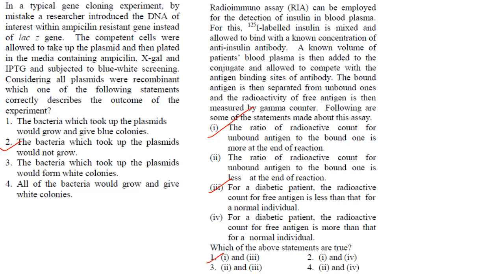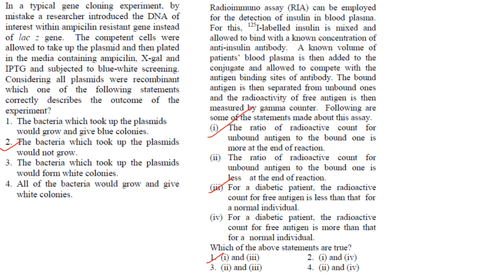So the amount of radioactive labeled insulin will be more in the free fraction, the unbound fraction. It will give more signal when measured using a gamma counter.